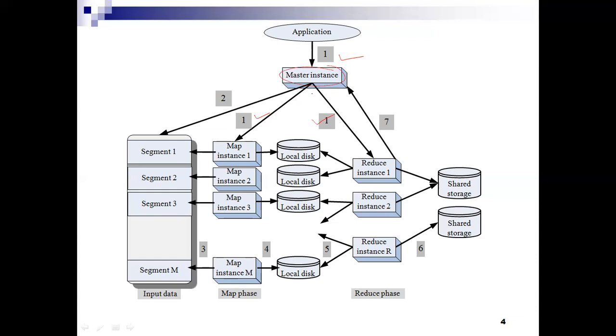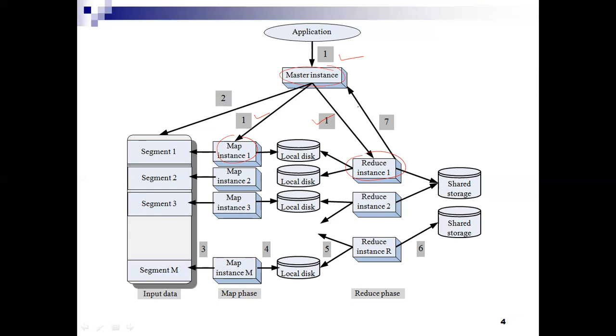Okay, so what will it start? It will start the master instance and M worker instances. M worker instances for the map phase, and later R worker instances for the reduce phase. So just look at this: master instance, M for the map and R for the reduce. So this is the first step. Hope you understood the first step.